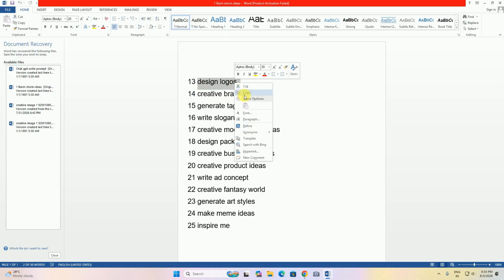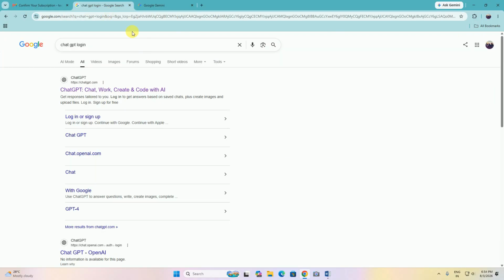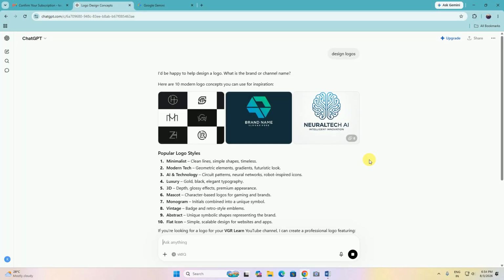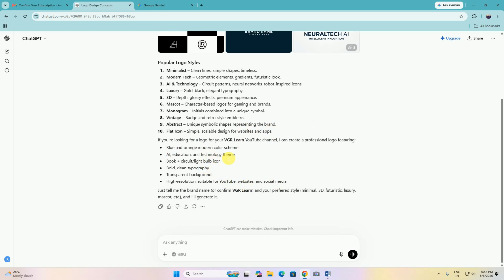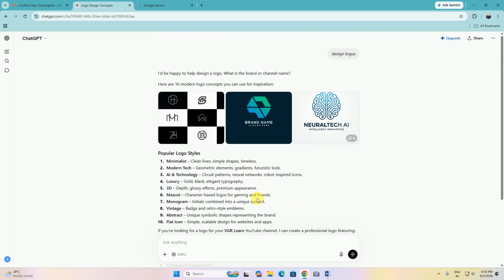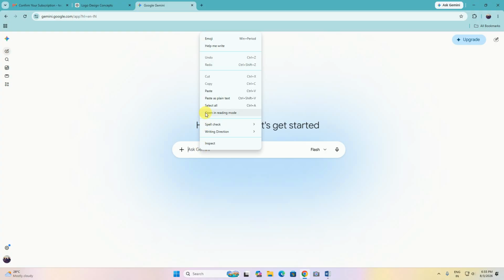Now I will select and copy this into ChatGPT. This is the logo brainstorming prompt: minimalistic modern tech, AI technology, like a 3D mascot from vintage abstract, with a blue and orange modern color scheme, AI education technology team, and bold clean typography. In this way, I will copy the same prompt into Google Gemini. This one is Google Gemini.